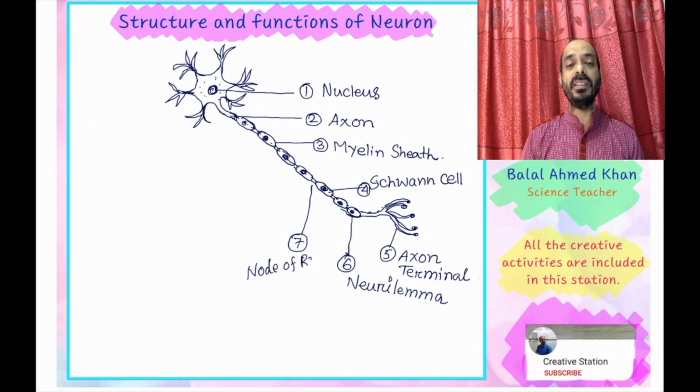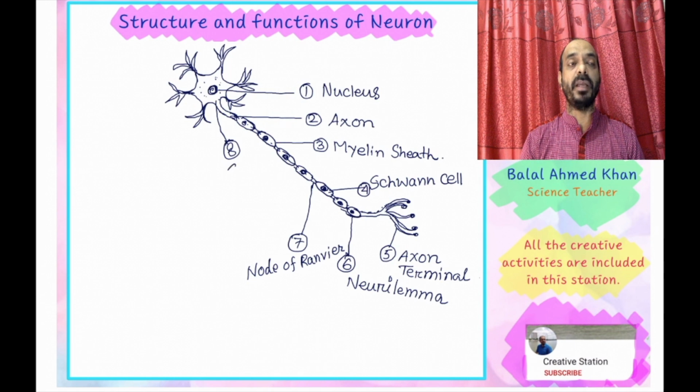The node of Ranvier removes extra heat, extra pressure or extra ions with the help of the diffusion process. The node of Ranvier acts as a diffusion organ because different types of ionic substances diffuse with the help of this part.